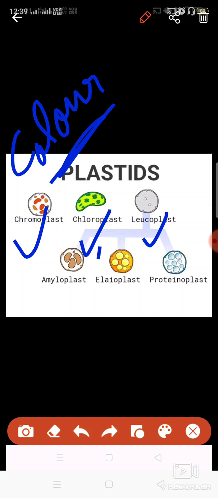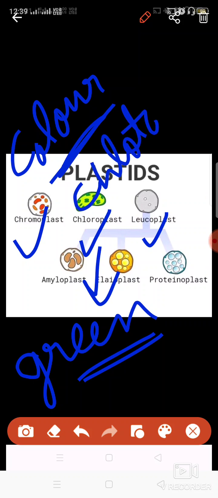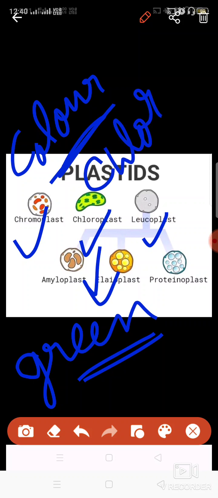Then there is one which is known as chloroplast. This you have studied in your previous classes also. These are green in color. These have a structure known as chlorophyll, which is a green pigment present in the chloroplast. So chloroplasts are green colored plastids, and their function is that they are helpful in photosynthesis.